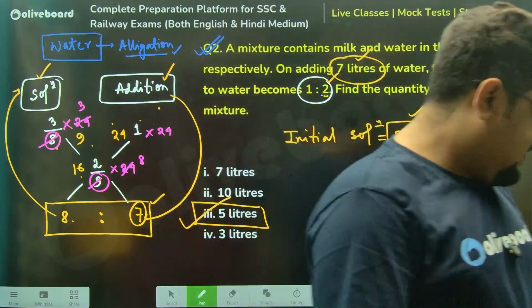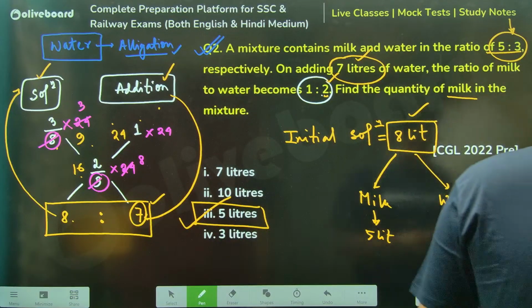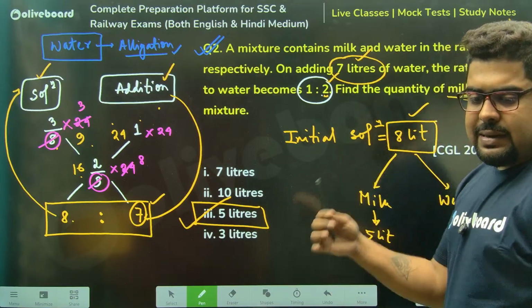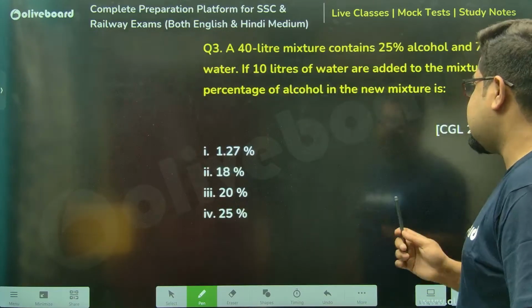Clear? Clear, everyone? Perfect. Again, we must increase the speed a little bit, brothers. Everyone, chalo.